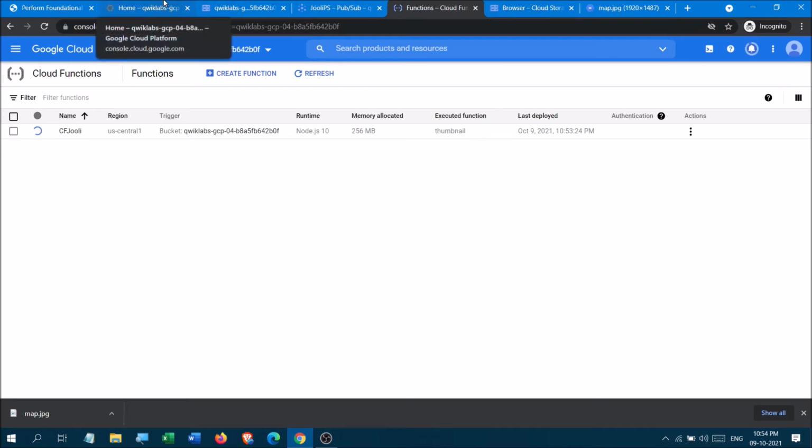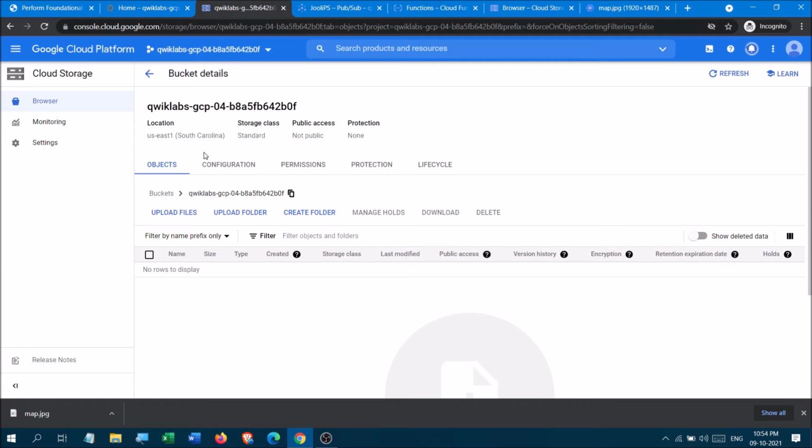Now in this function, we have to copy this map.jpg or png, whatever you have saved it as, and upload it here.